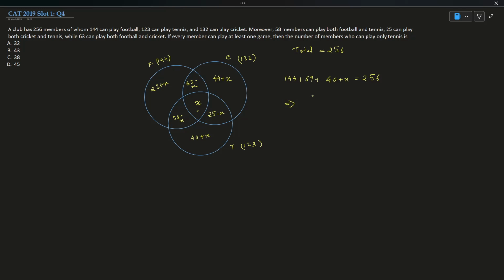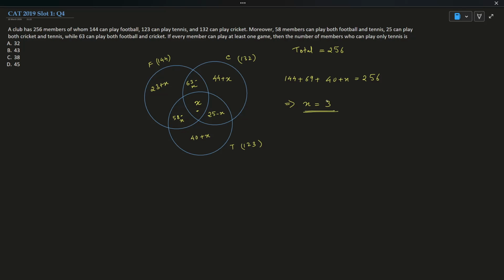From here, what do I get? 60 plus 40 will give me 100, 100 plus 100 is 200, 244, 254, 253. So x is equal to 256 minus 253, which will give me 3.